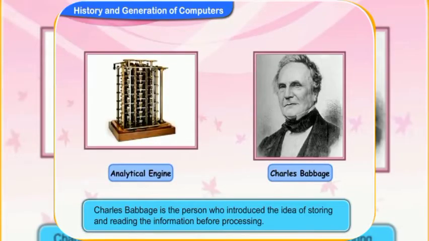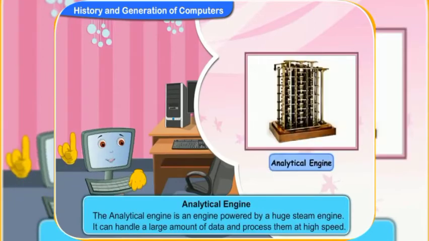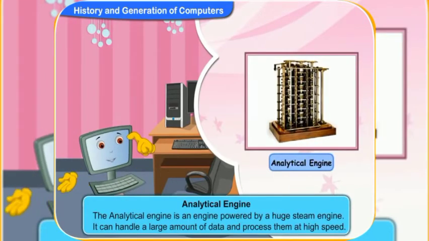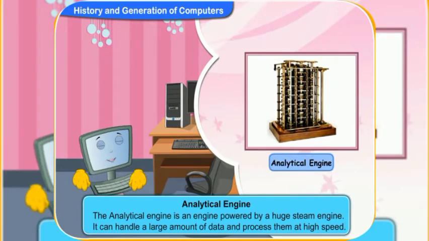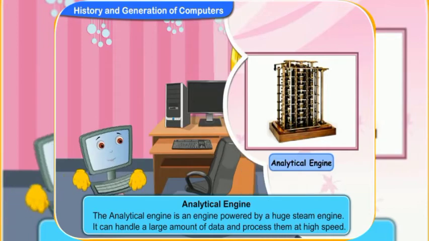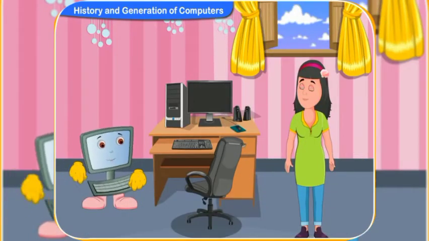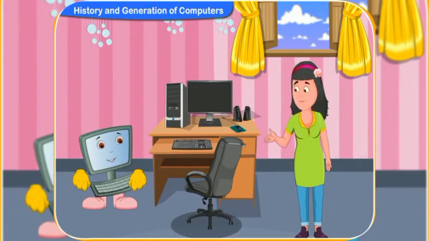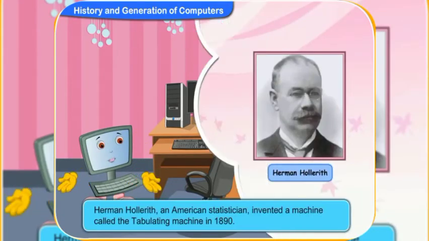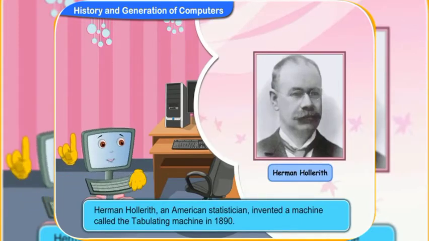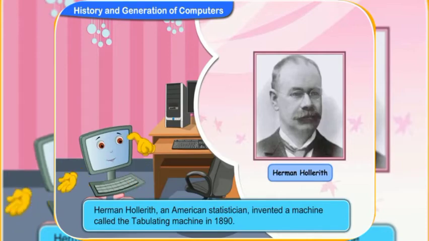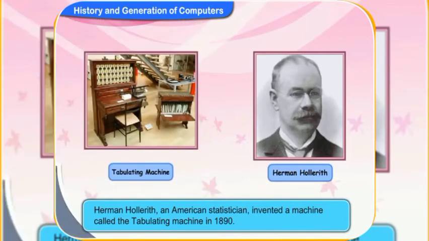The analytical engine is an engine powered by a huge steam engine. It can handle a large amount of data and process them at high speed. Let us now discuss the tabulating machine. In 1890, Herman Hollerith, an American statistician, invented a machine called the tabulating machine.